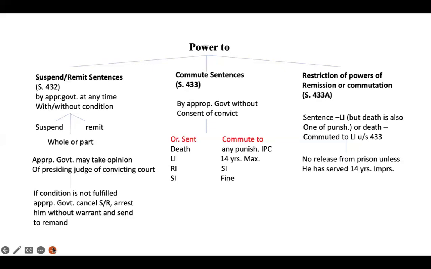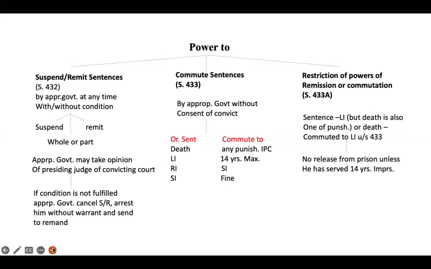Now let's look at section 433A. This section was inserted in the CRPC in 1978. It talks about the restriction of powers of remission or commutation. There are certain restrictions imposed on the appropriate government in certain cases. Now, what are those cases?